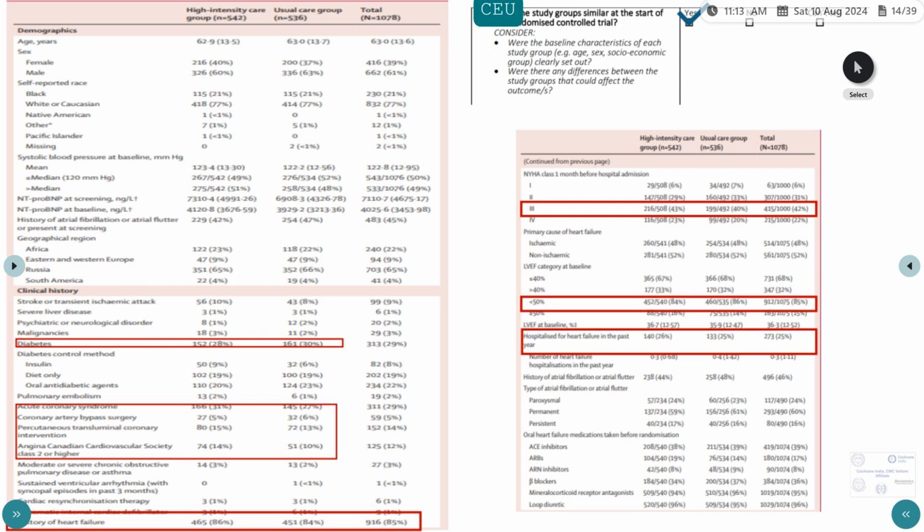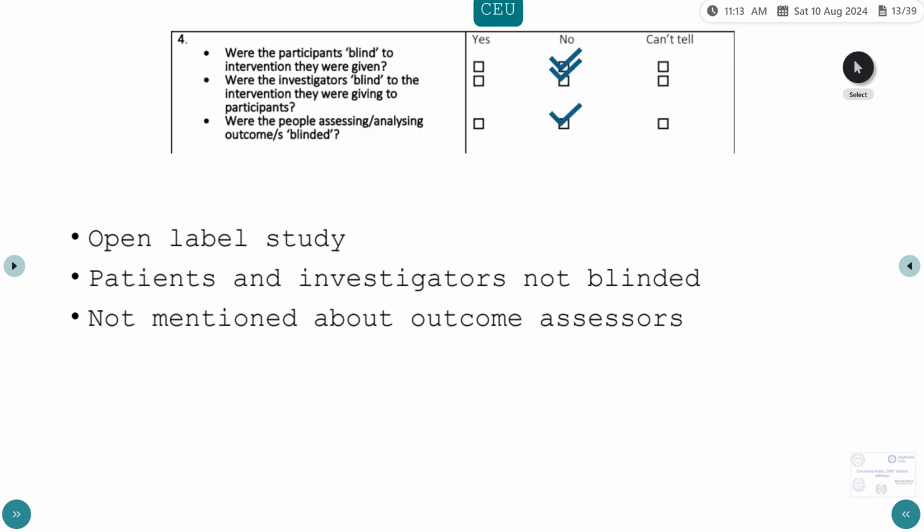Would this have been blinded? The outcome assessors could have been blinded to which category, and in terms of titration, they could have titrated with placebo medications like that. Okay, was it ethical to do, or methodologically okay to do placebo control in these kind of patients? Yes, I mean they could have blinded if required.